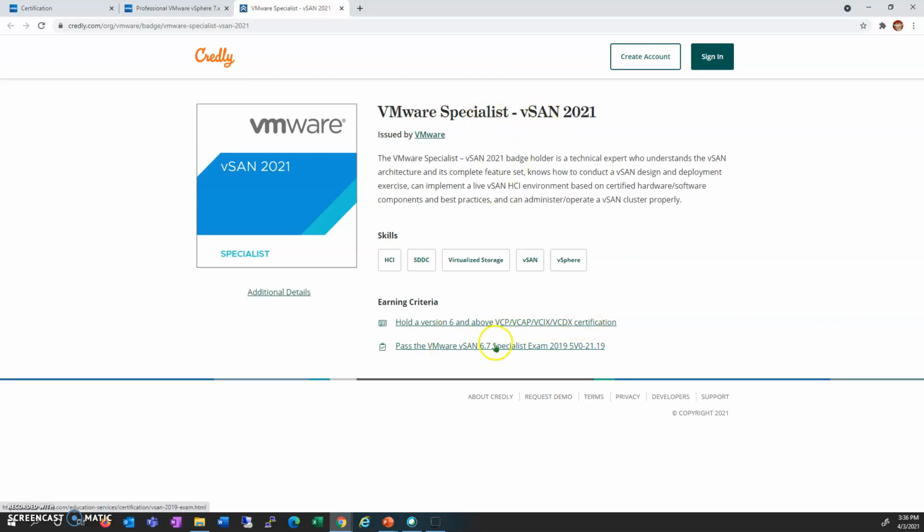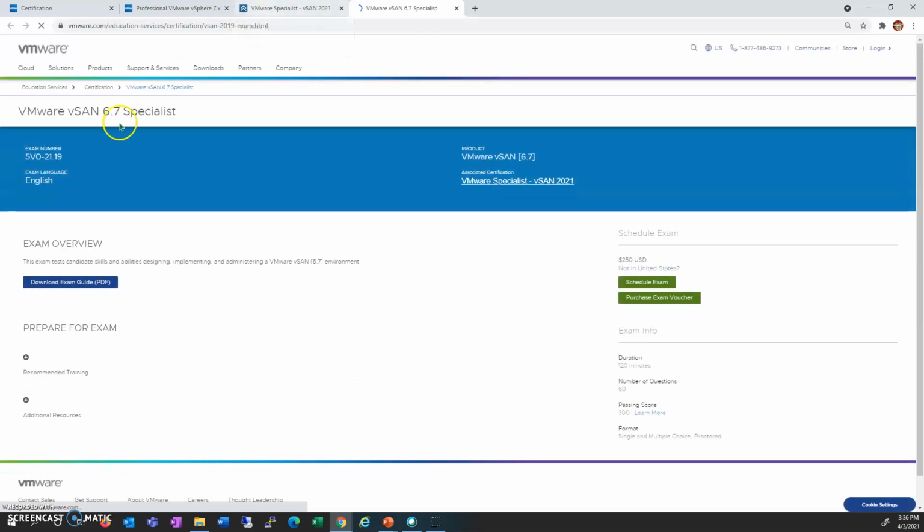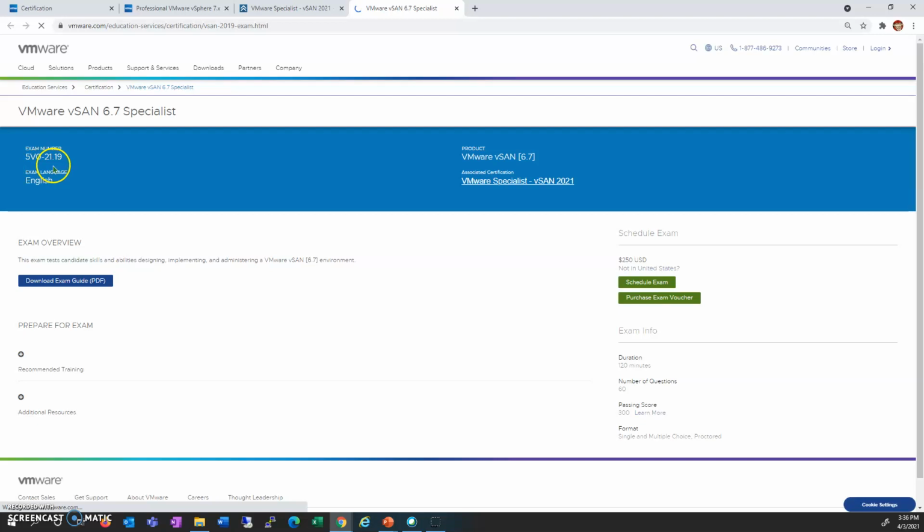Then you can clear this exam, and you can get the details about the exam by clicking on the exam number itself. This is the exam number, English language, and other details are also available in the same manner. So this is how you will be able to find out the details.